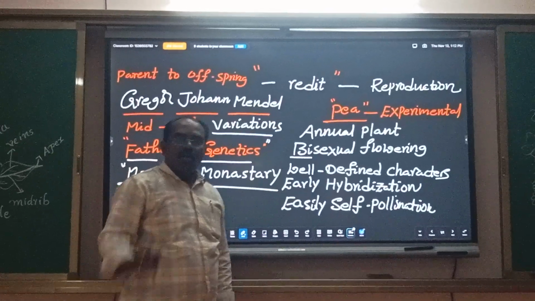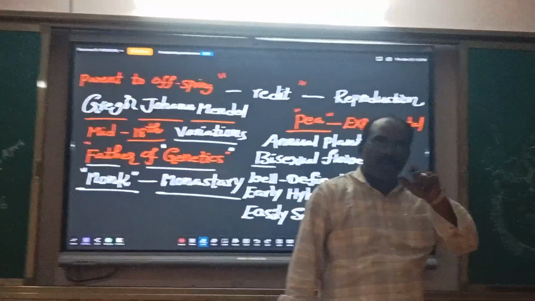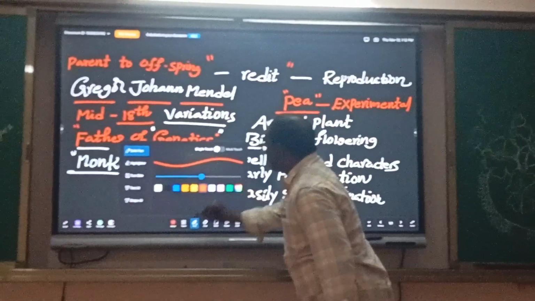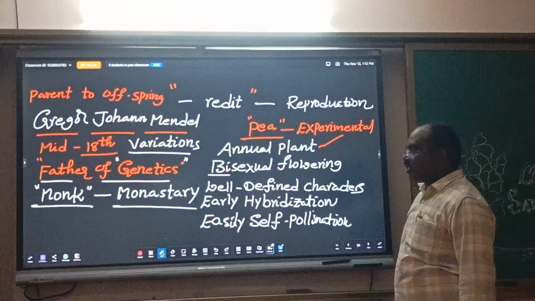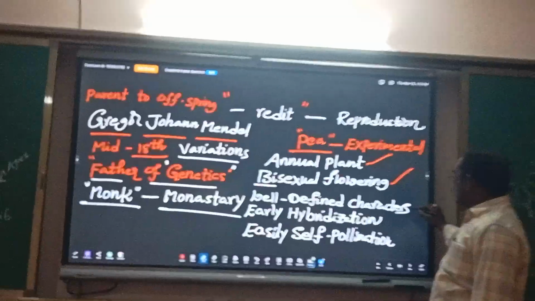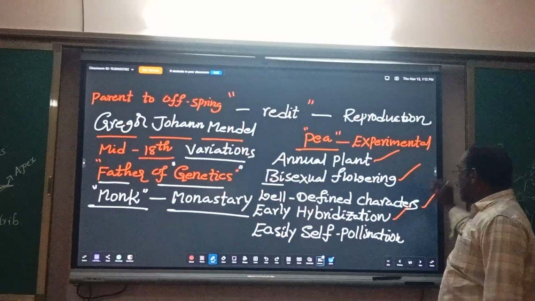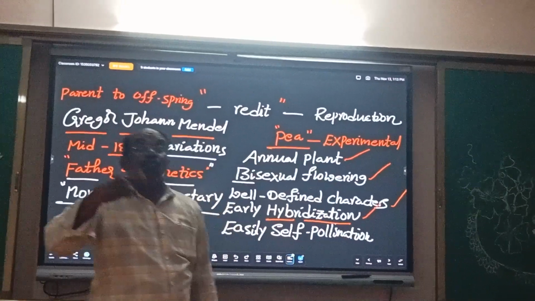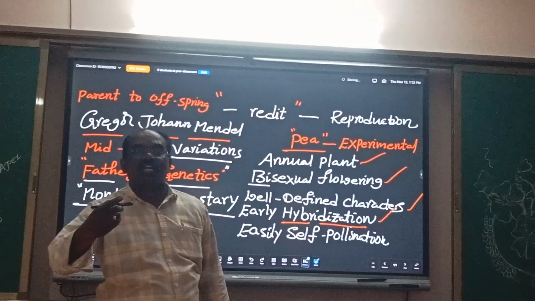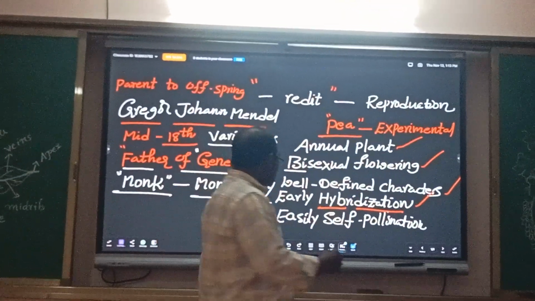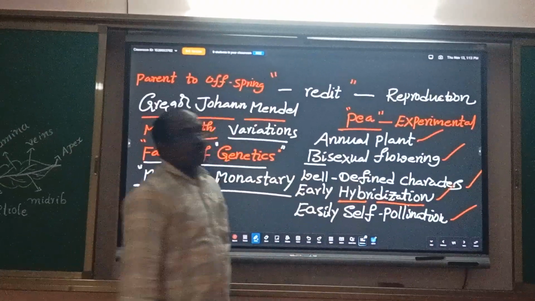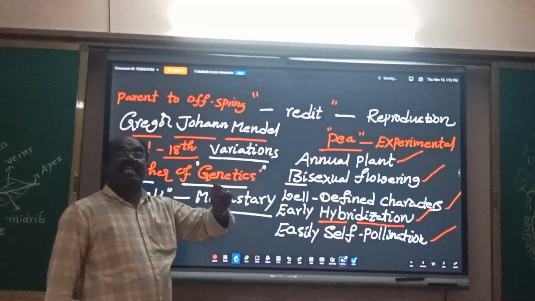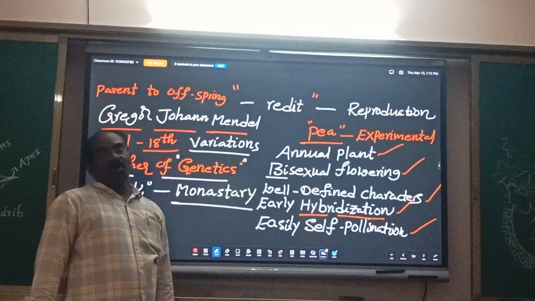All these are the reasons why Mendel chose the pea plant for experimental work. Because it is an annual plant, a bisexual flowering plant, with well-defined characters. Early hybridization. What is meant by hybridization? The production of new varieties. And easily self-pollination. So all these are the reasons Mendel selected the pea plant for experimental work.